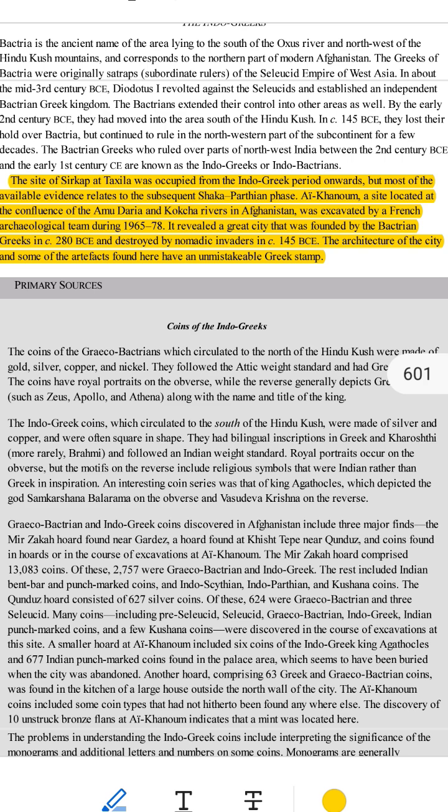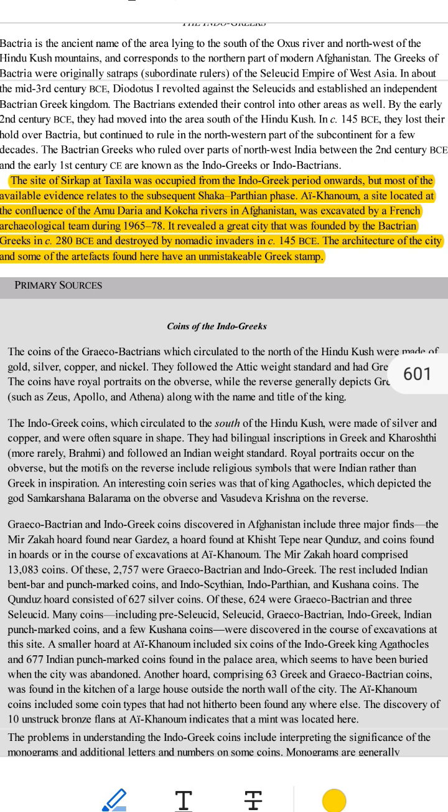What did Sirkap look like? Sirkap was designed like a Greek city. It had straight roads and a layout similar to Greek cities. 2. Archaeologists have found buildings, temples, houses and shops, artifacts, coins and tools that belong to the people who lived there. 3. It shows how Greek culture mixed with Indian culture. For example, temples for Indian gods had Greek-style architecture.